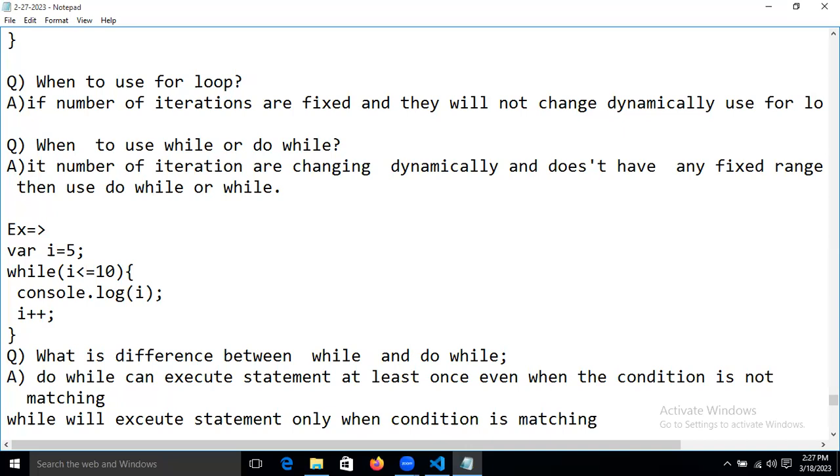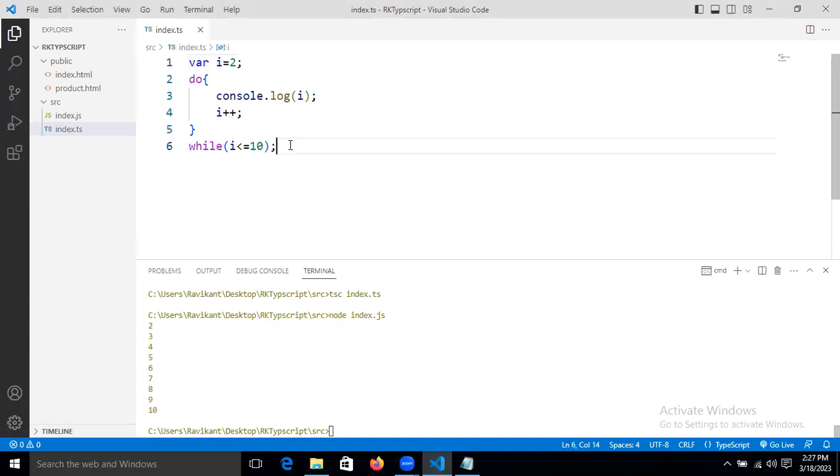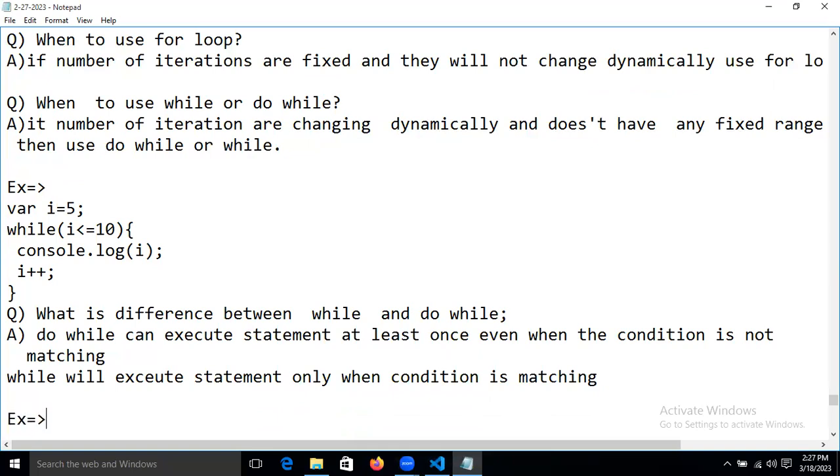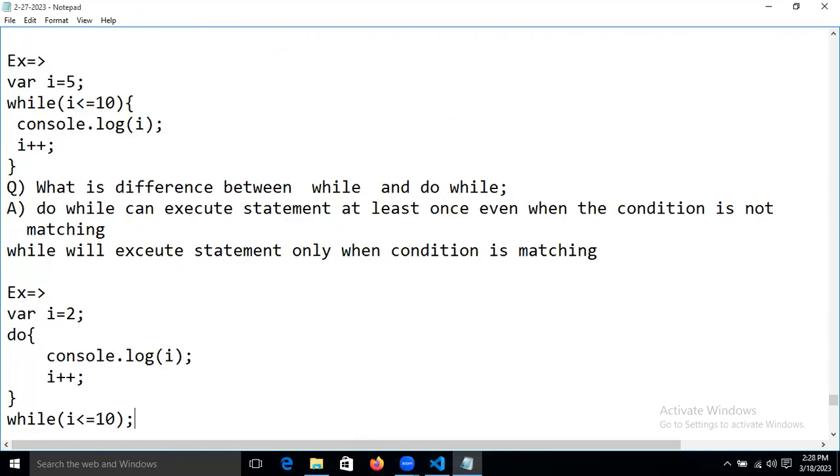Whenever our condition is matching, the while block will execute. If not matching, it will not execute, guys. Only the do while block will execute right now.